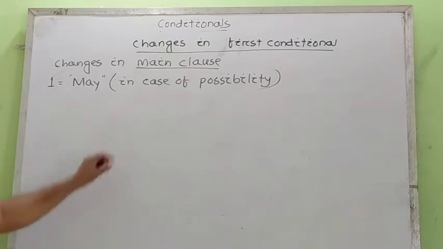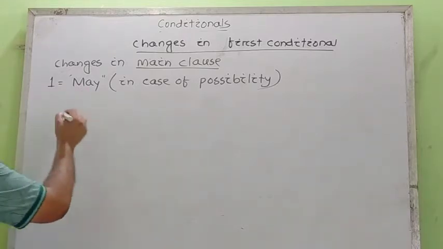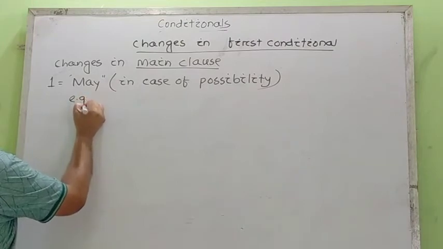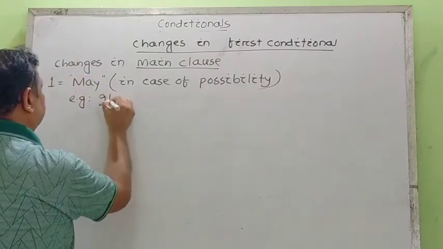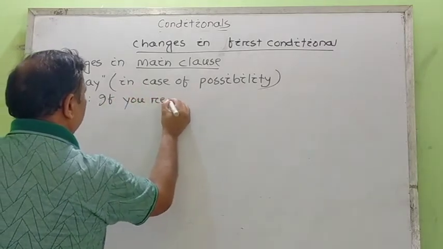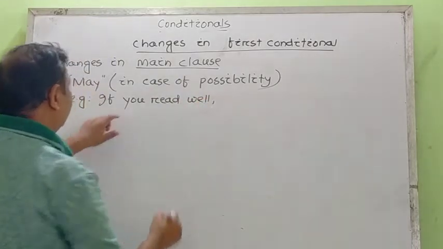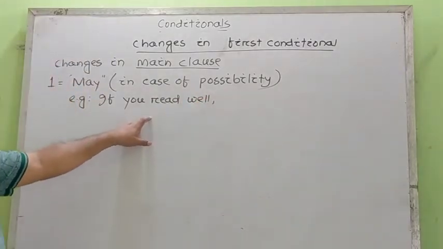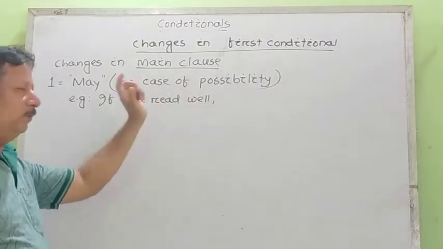Suppose the statement gives us the meaning of possibility, then we can use may instead of shall or will. For example, if you read well, here the if clause remains the same: subject plus verb 1 plus complement.